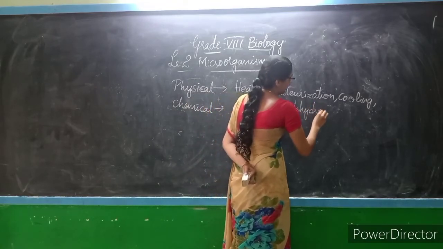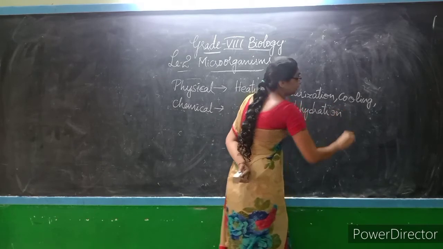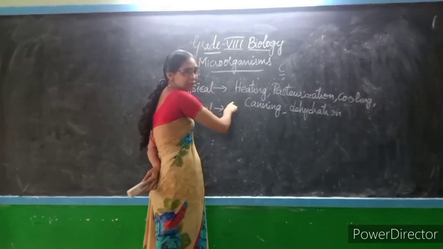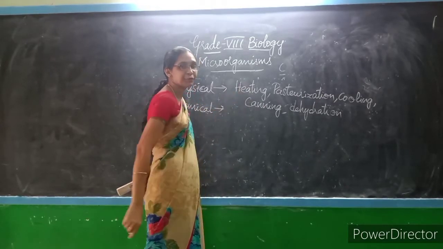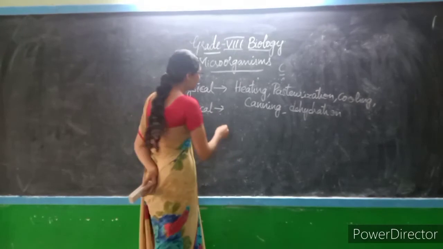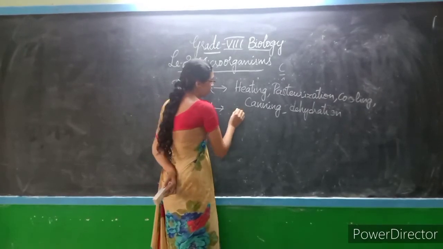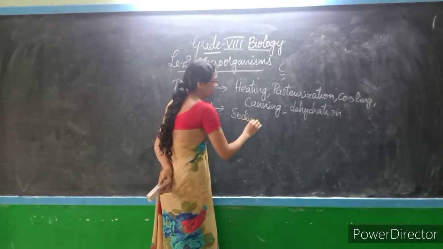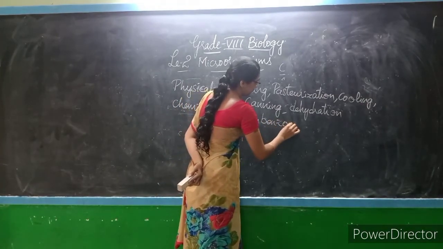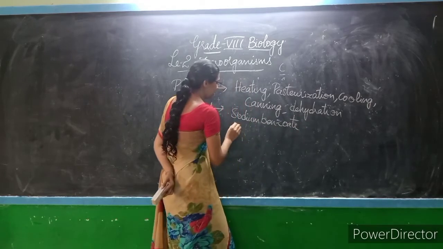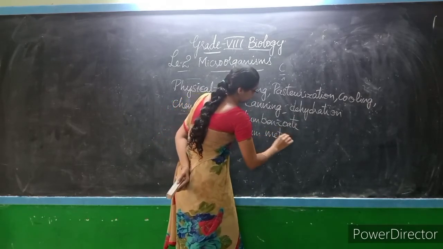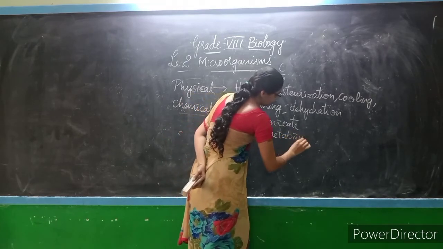Okay, these are the different physical methods that are used for food preservation. Coming to the next one, chemical preservation. Under this we have discussed sodium benzoate, by adding sodium benzoate, sodium metabisulfite, sodium